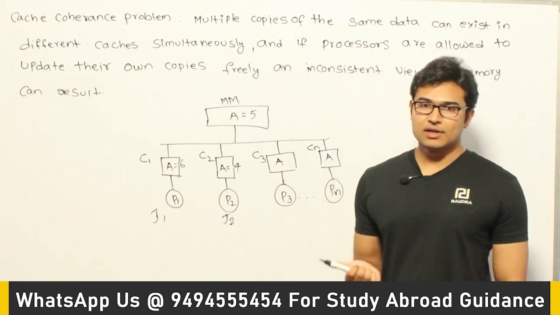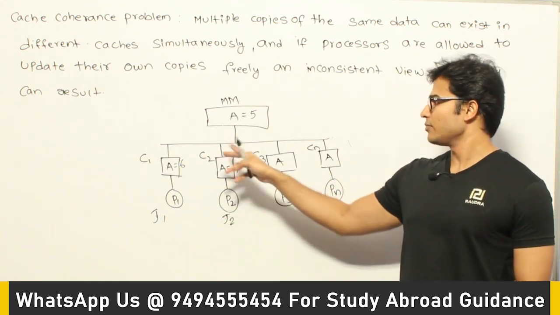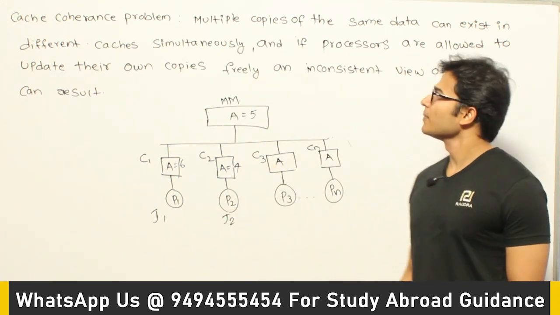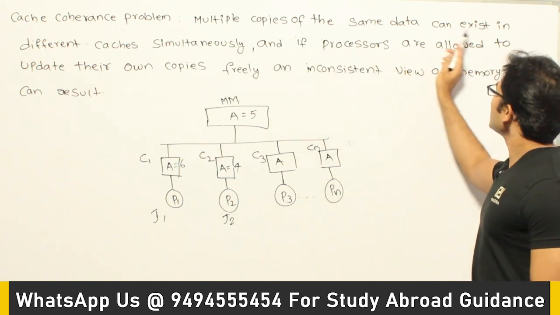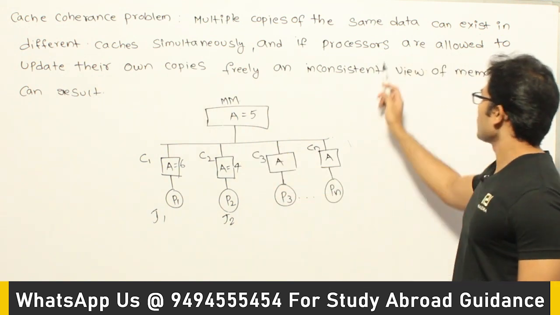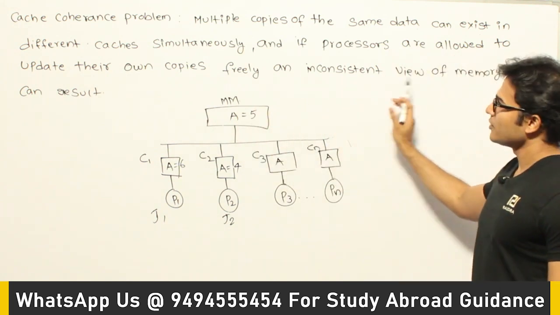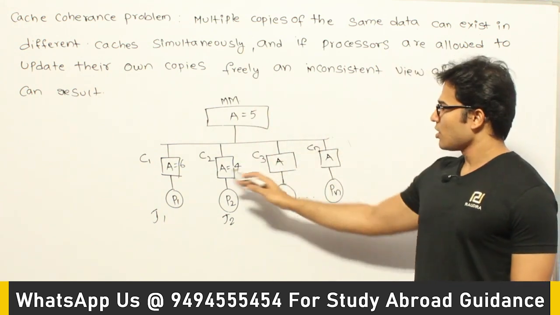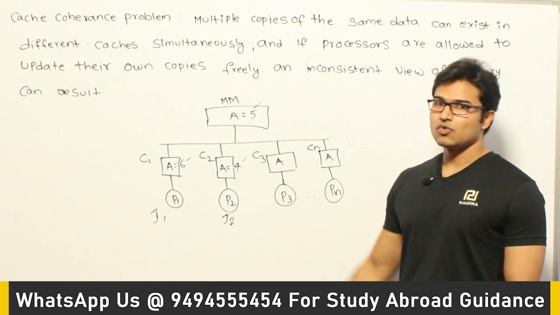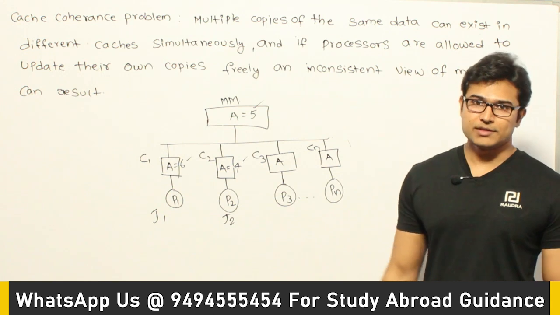So what can we say here? This is called the cache coherence problem, and it mainly arises when you have many processors, many caches and many jobs working like this. Multiple copies of the same data can exist in different caches simultaneously, and if processors are allowed to update their own copies freely, an inconsistent view of the memory can result, isn't it? Even though all of them have the same variable, here the value is 5, here the value is 6, here the value is 4. Now it is all inconsistent, isn't it? So how do we deal with them? We have various solutions. We shall see them one after the other.